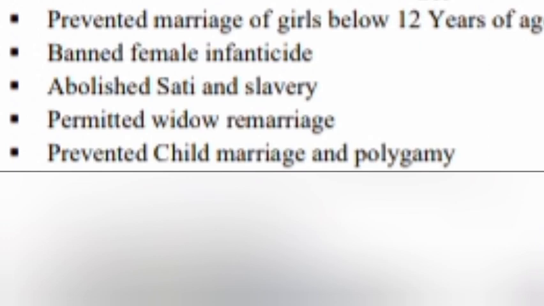Or, mention the social evils abolished by the British through legislation in India. Answer. Prevented marriage of girls below 12 years of age. Banned female infanticide. Abolished sati and slavery. Permitted widow remarriage. Prevented child marriage and polygamy.